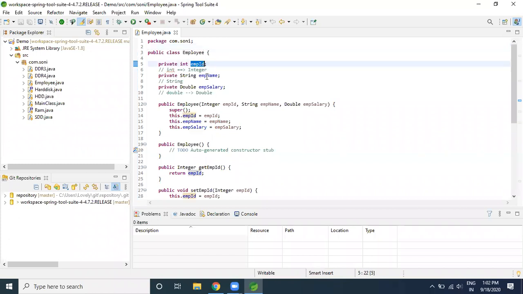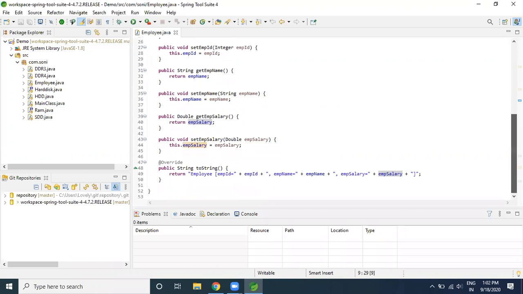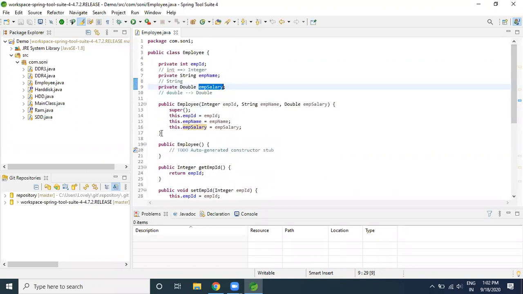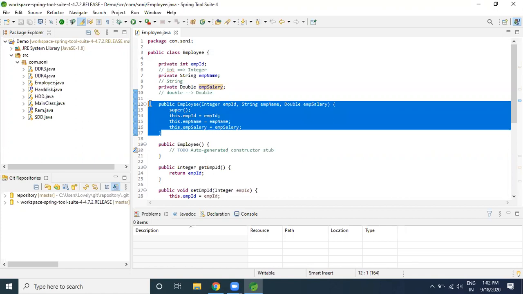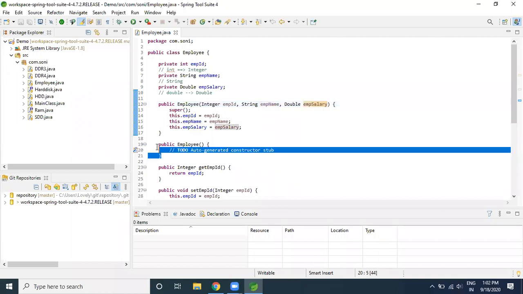Whatever properties you are going to take as part of the classes, you must make them private. If you make them private, they are secure enough and they can be accessed within the class only. They cannot go outside of the class. So for those three properties, Employee is a class, so employee ID, employee name, employee salary, we have created the setter and getter methods, if you observed here. At the same time, I have created a constructor containing all the parameters for the properties of this particular class. On top of that, I have provided a default constructor.